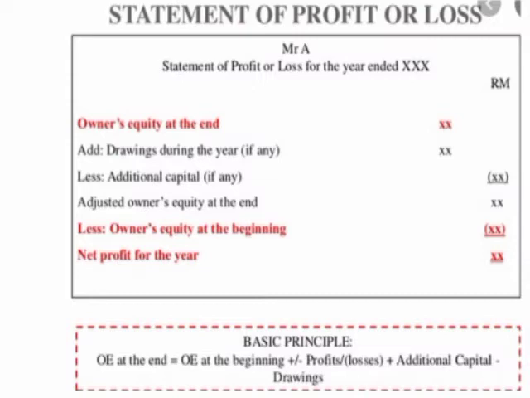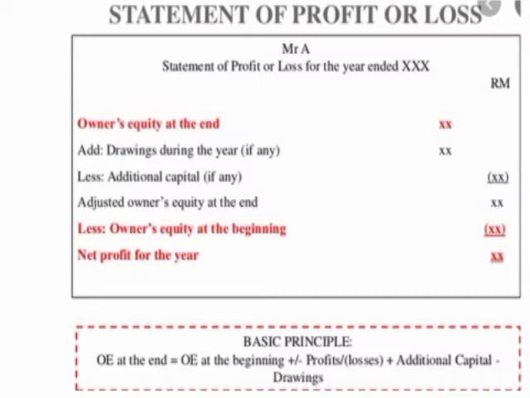In this statement of profit and loss they write owner's equity at the end. Owner's equity means owner's capital at the end, like I have given you the example of 1,70,000. To this we have to add drawings during the year, drawings being what they have used for personal expenses, and less additional capital.